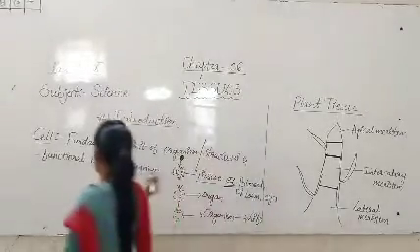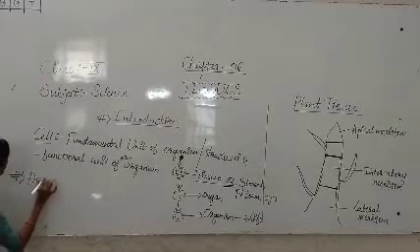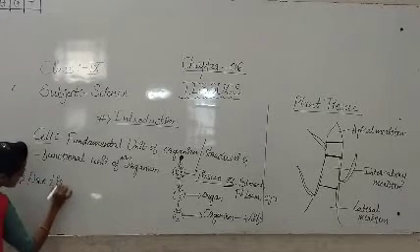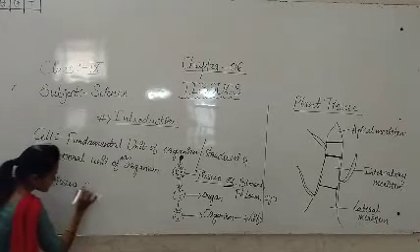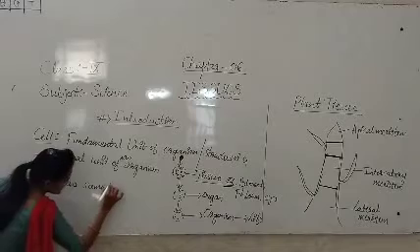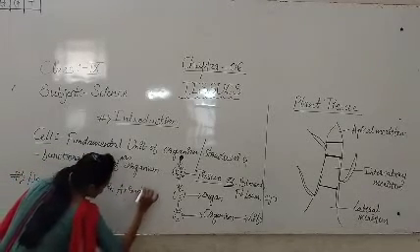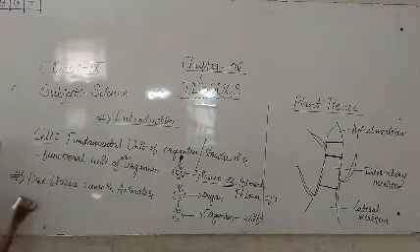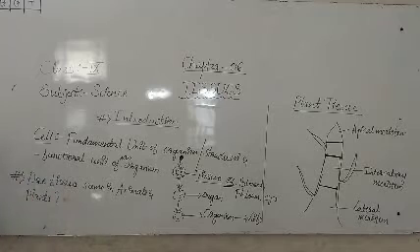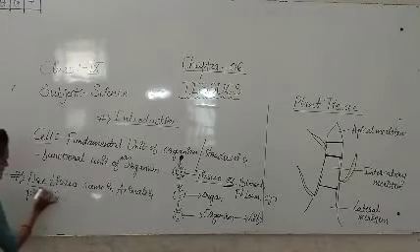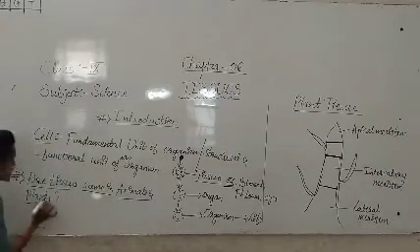So this is the question: are tissues the same in animals and plants?